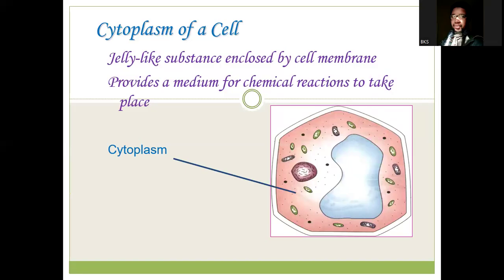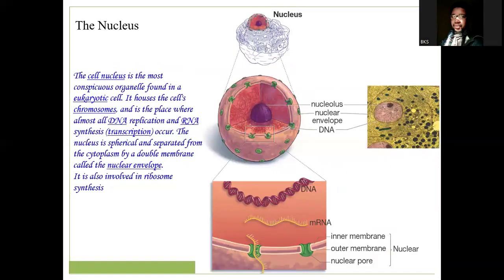We also have the nucleus, where we said the nucleus contains the genetic material, and in addition, we have a place we call the nucleolus. And within that nucleolus is where the DNA replication, transcription, synthesis of ribosomes, and quite a number of things take place.